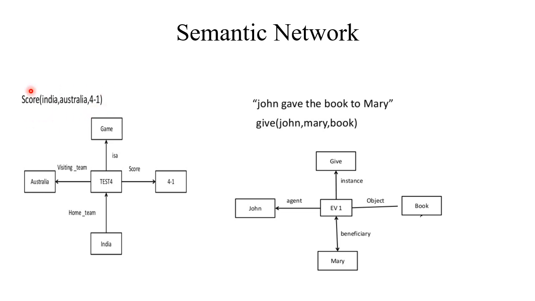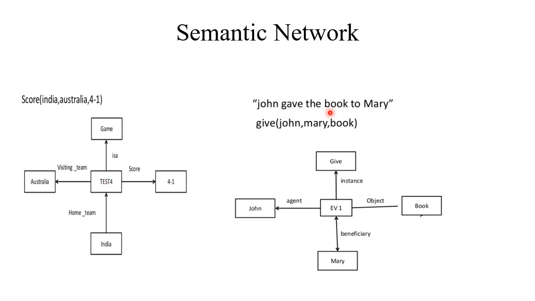From this we understand that there is a game, some test, anything you can give, cricket, football, or a test, for any instance you can give. Game is related to this contest. The game has two teams, India and Australia. Their score is 4 to 1. Here we have added a new node, test 4, and we have created relationships with this new node.